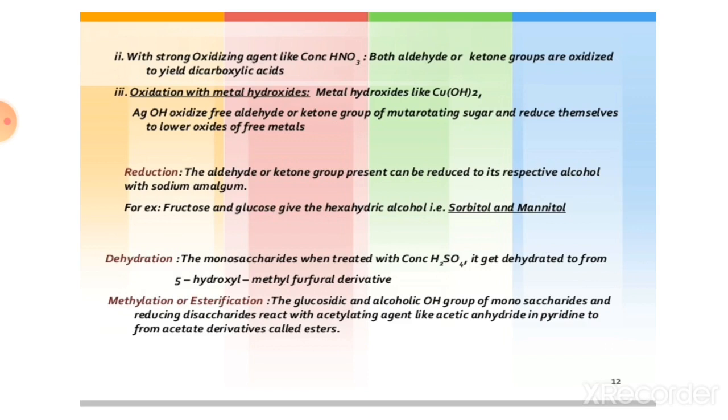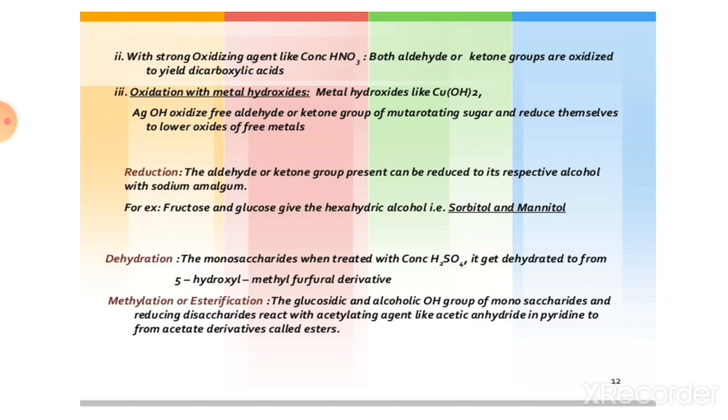Then the third oxidation reaction, oxidation with metal hydroxide like copper hydroxide or mercury hydroxide. The free aldehyde or ketone group of mutarotating sugars reduce themselves to lower oxides of free metals.